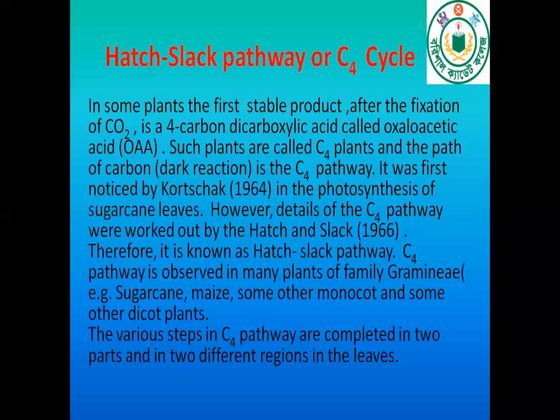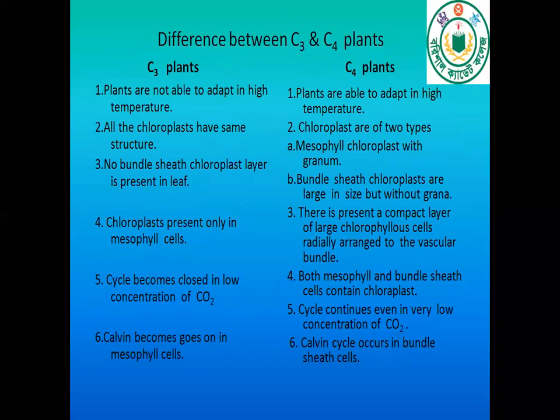The C4 pathway is observed in many plants of family Gramineae, for example sugarcane, maize, some other monocots, and some dicot plants. The various steps in the C4 pathway are completed in 2 parts and in 2 different regions in the leaves. Now, difference between C3 and C4 plants. C3 plants are not able to adapt to high temperature, but C4 plants adapt to high temperature.